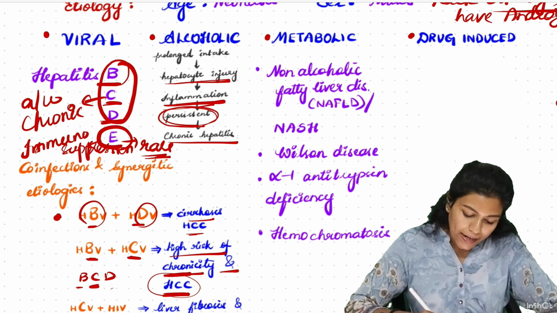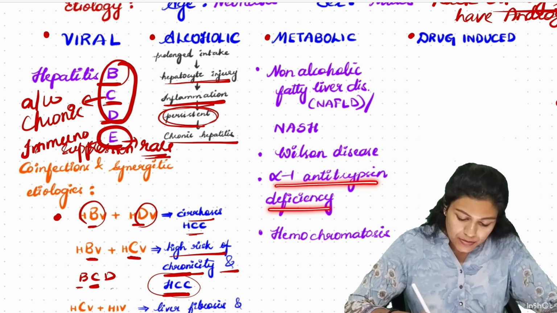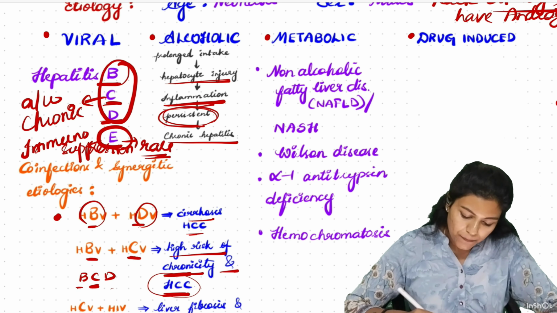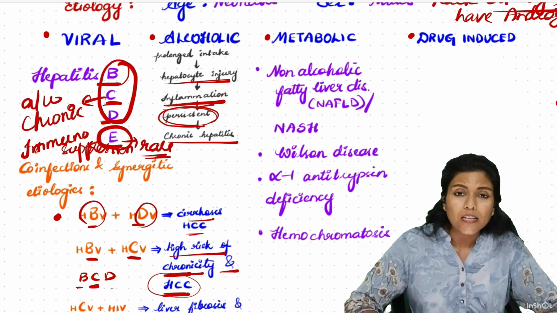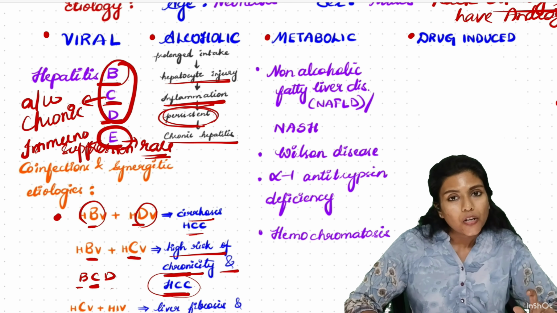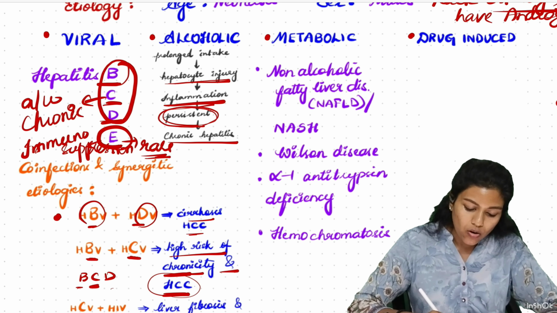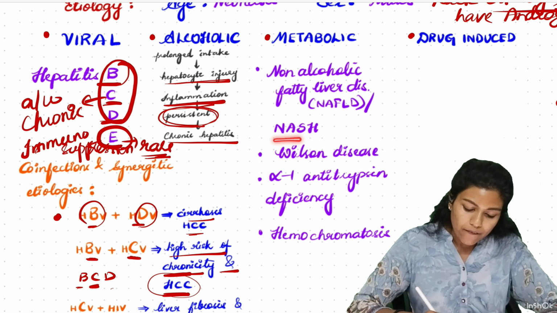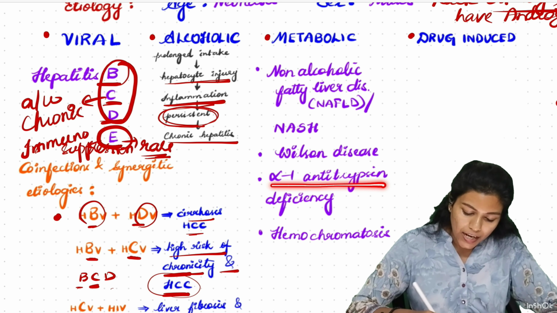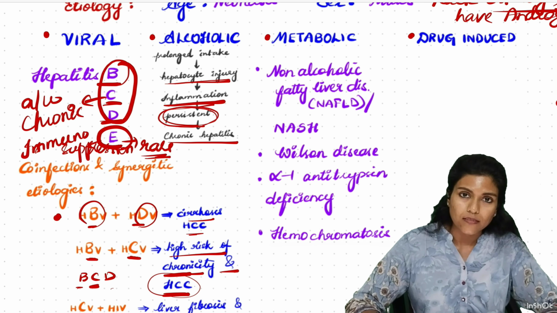These two, and other metabolic causes being Wilson disease, which is a copper metabolism problem, alpha-1 antitrypsin deficiency, which is a genetic deficiency, and hemochromatosis, an iron overload condition. So let's revise. Metabolic causes for chronic hepatitis are non-alcoholic fatty liver disease, non-alcoholic steatohepatitis, abbreviated as NASH, Wilson's disease, alpha-1 antitrypsin deficiency, and hemochromatosis. These are the metabolic causes.